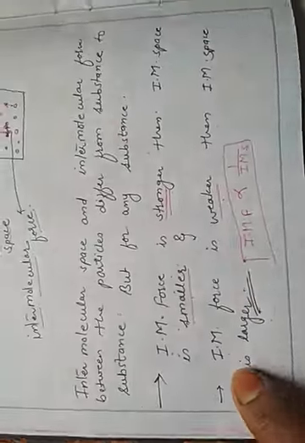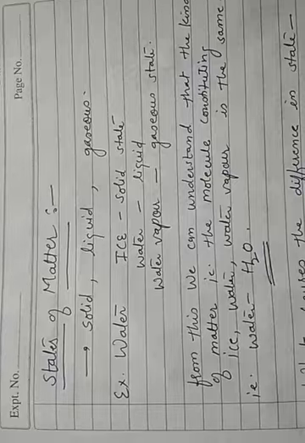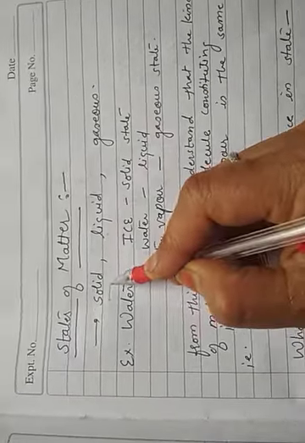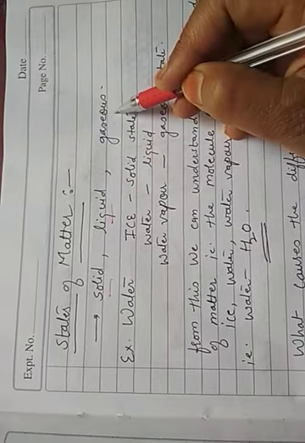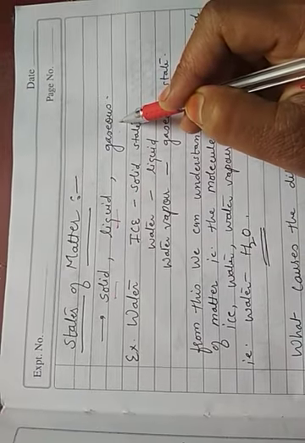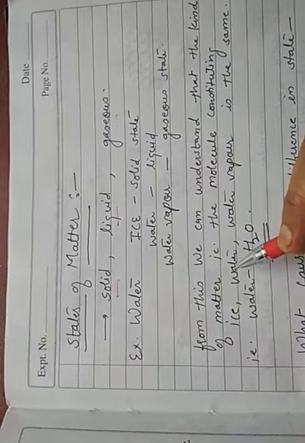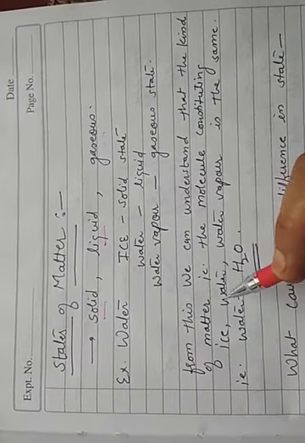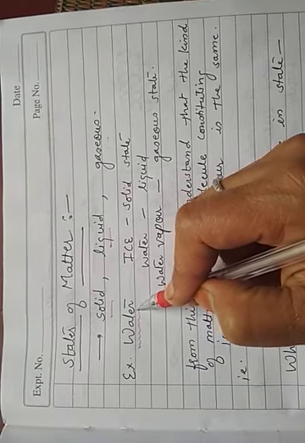Now, we also know that matter exists in 3 different states. The states of matter are solid, liquid and gaseous. For example, a well known, easiest example which we see in day to day life is water.